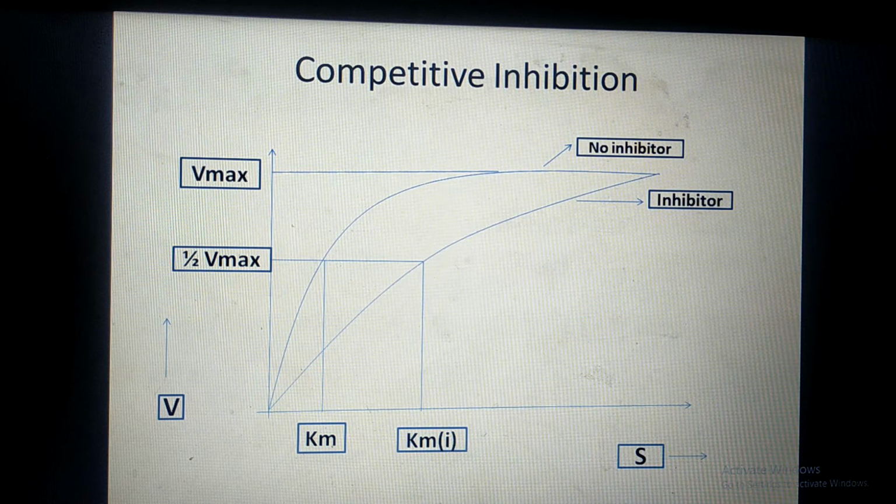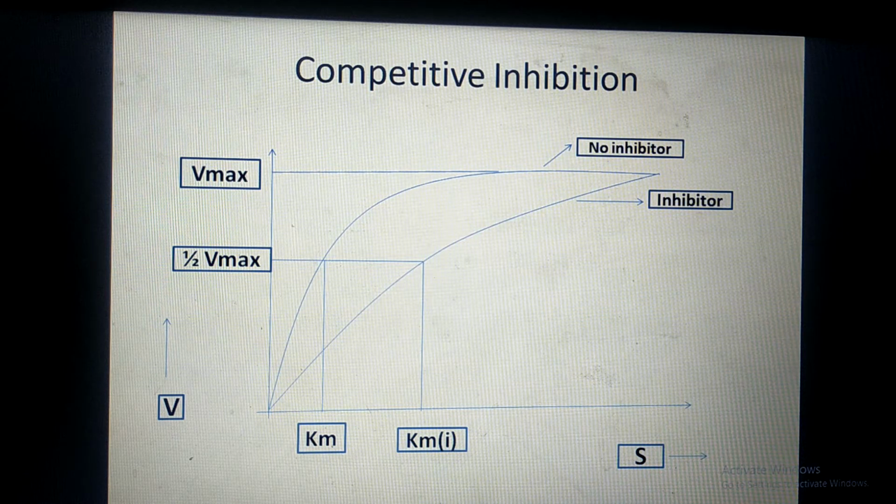And in the last slide we have seen that EI complexes can be broken down, but we have to increase the substrate concentration. So in competitive inhibition, we can achieve the maximum velocity, or Vmax, of the reaction just like a normal reaction. But for that purpose, we have to increase the substrate concentration to break the EI complexes and make all enzymes available to participate in the catalysis. So Vmax is achieved.